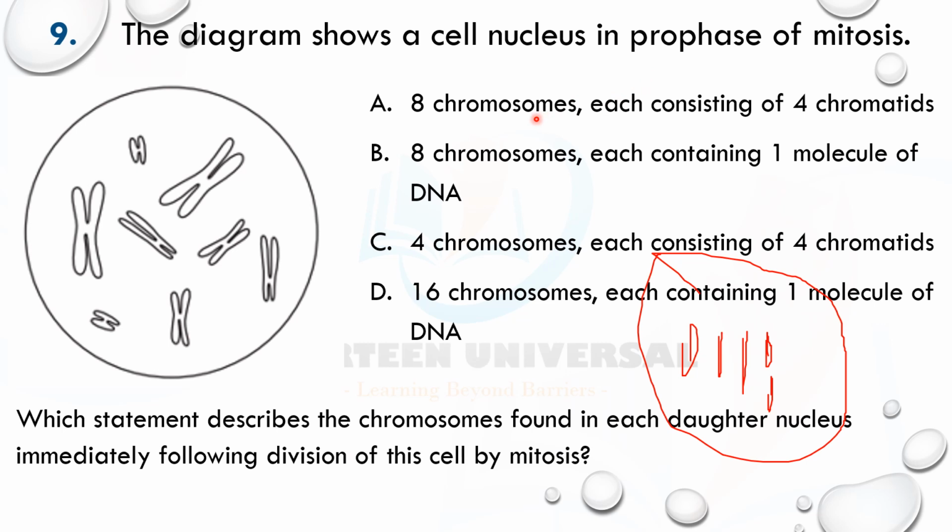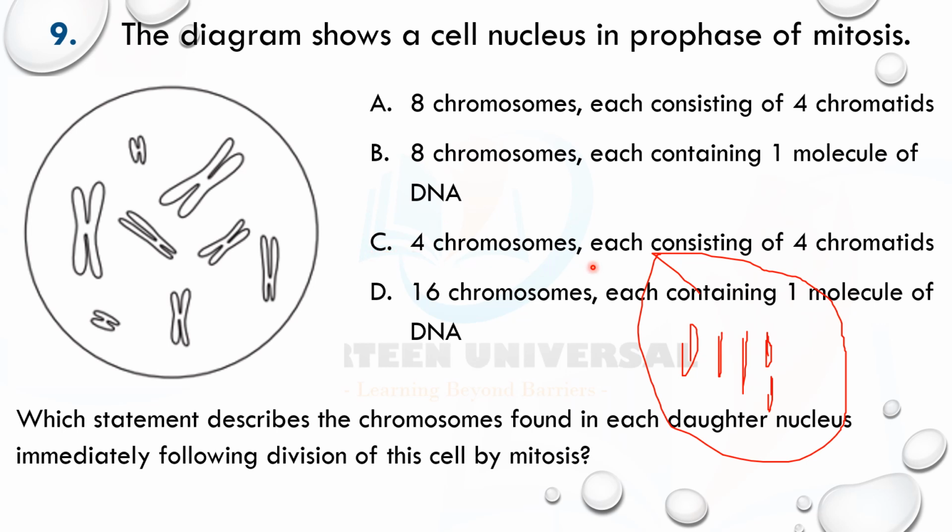Yes, let's go back. 8 chromosomes, each consists of 4 chromatids. No, each will have 1 chromatid. All right, 1 chromatid represents 1 chromosome, right? We split it. B says 8 chromosomes each contain 1 molecule of DNA. Yes, because one chromatid contains 1 DNA molecule and 8 histone proteins. Okay, so B makes a lot of sense.